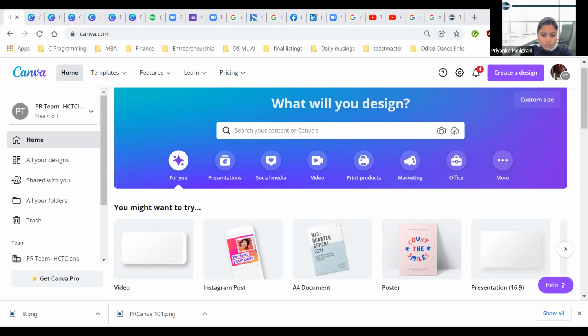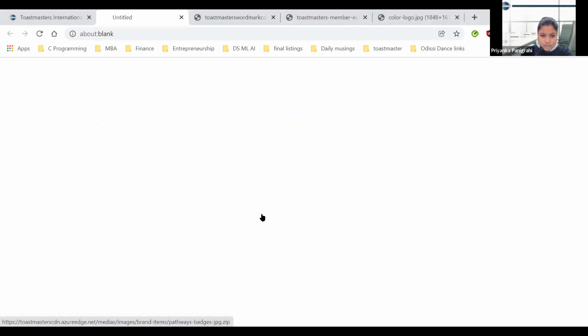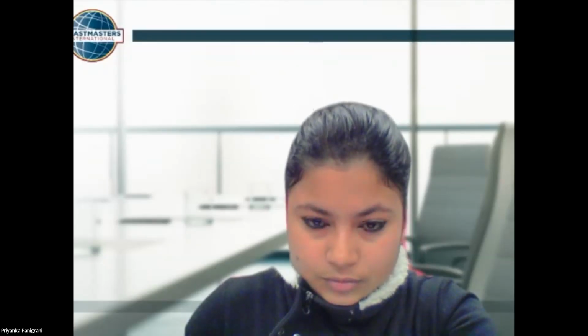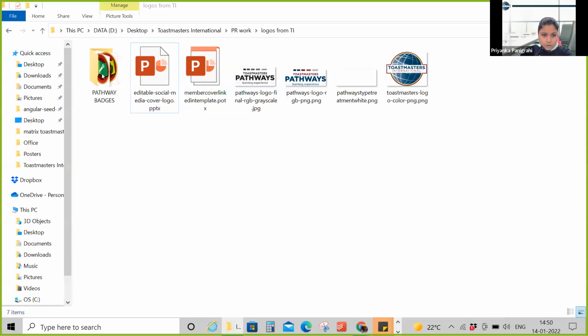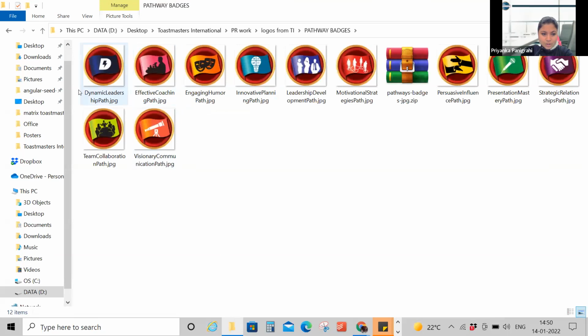So word mark, or you need the pathway badges, as you must be knowing. For all the pathways, you have different badges, so that I'll show you. For all the pathways, you've got badges which you can download from the TI website, and you can upload it to Canva when you want to release a member achievement poster.